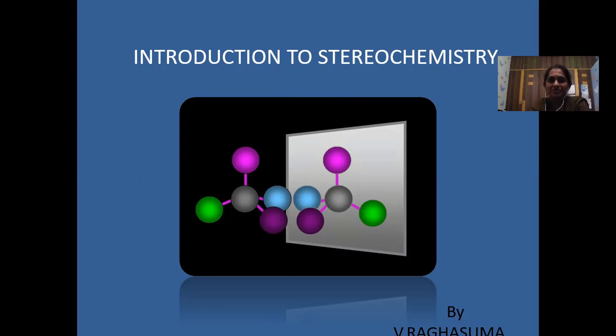Today's class, I am going to explain to you about stereochemistry. First, what is stereochemistry? And we'll see the importance of stereochemistry. The study of stereochemistry focuses on stereoisomers, which by definition have the same molecular formula and differ in the three-dimensional orientation of the atoms in space. Such a branch of chemistry is called stereochemistry.